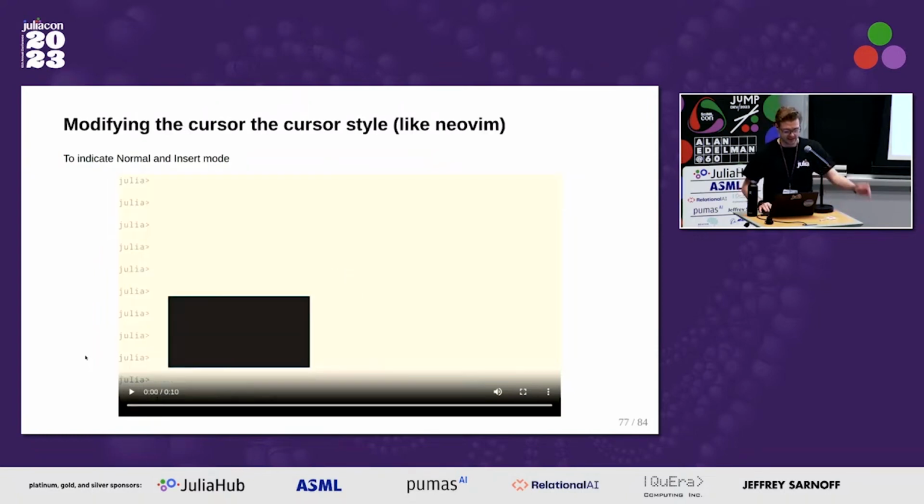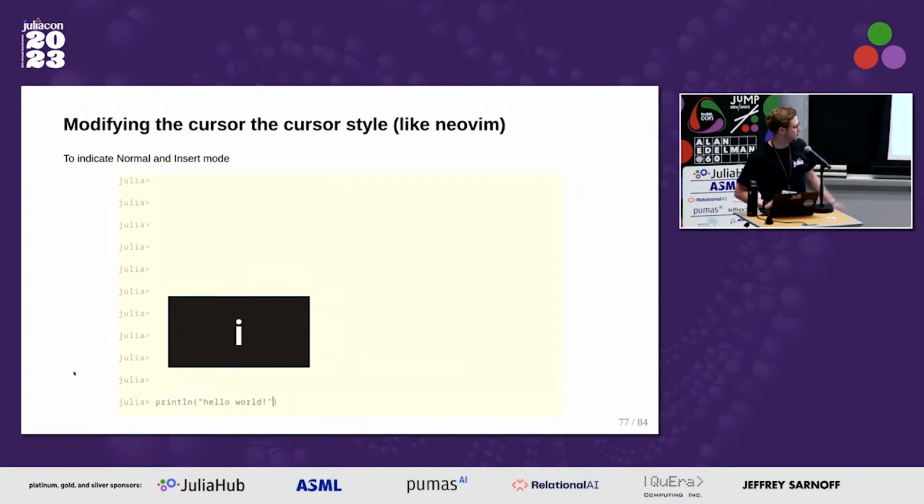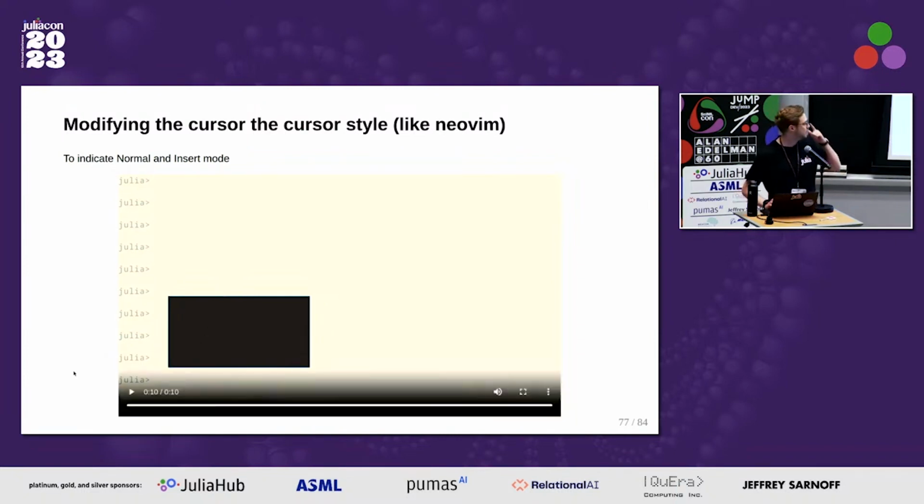And the last thing is changing the cursor style. This is just a design decision where, as you saw before, the mode is indicated by a block cursor when in normal mode, and by a bar cursor when in insert mode. And the reason for that is that it no longer breaks the copy-paste behavior of the REPL, which relies on the prompt, the Julia and the caret prompt line. And it also looks nicer, I think.